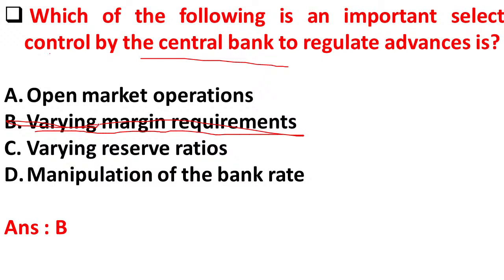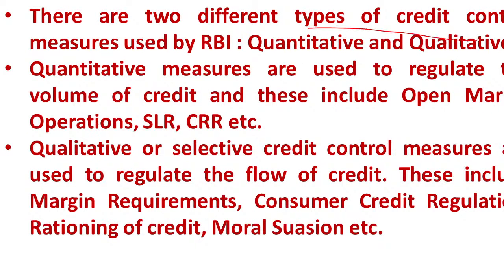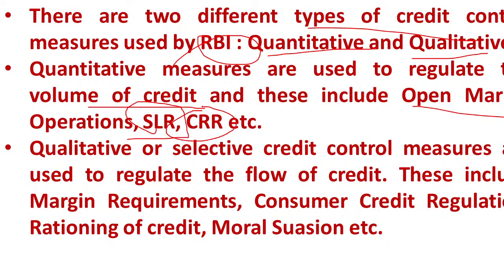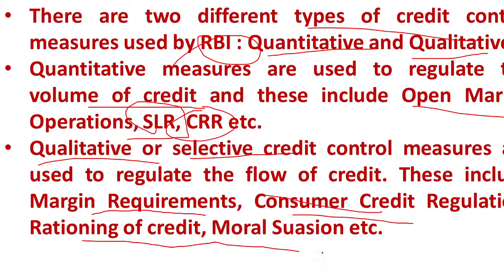Option B is correct. There are two different types of credit controls used by the RBI. One is quantitative credit controls, and the other is qualitative credit controls. Quantitative credit controls are used to regulate the volume of credit, and these include open market operations, variation of the statutory liquidity ratio, variation of the cash reserve ratio, etc. The second one is qualitative or selective credit control measures. These are used to regulate the flow of credit, and these include margin requirements, consumer credit regulation, rationing of credit, and moral suasion, etc.